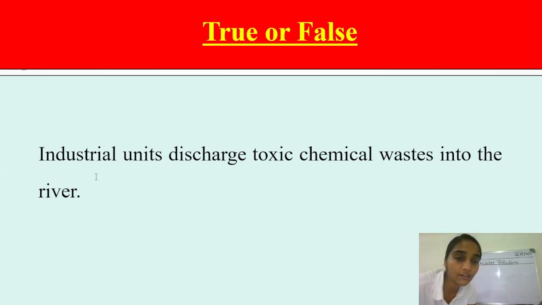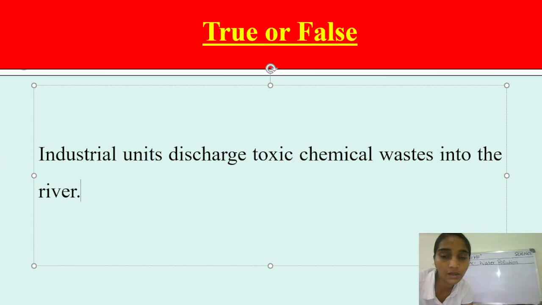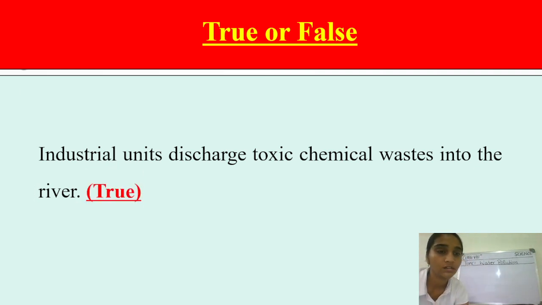Yes, students. So if you are giving the answer as true, you are very correct. Industrial units are discharging the toxic chemicals in the river, which is why the water is getting affected by this.